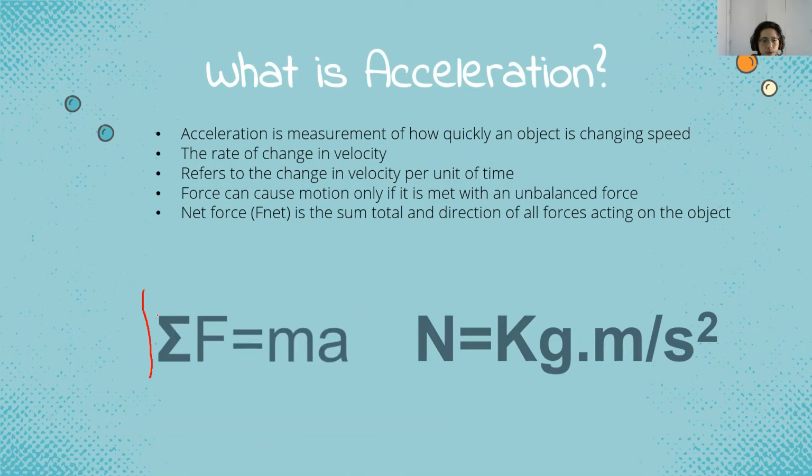We have the equation. This is one from before. This means that acceleration is directly proportional to sigma F per mass, and if sigma F equals 0, then A equals sigma F per mass, and sigma F equals M times A. We have this equation. That's where it came from. And N equals kilogram times meter per second squared. This is the unit of F.